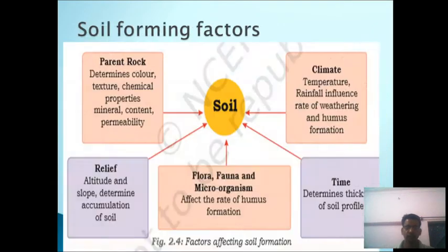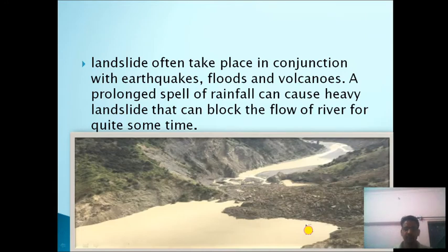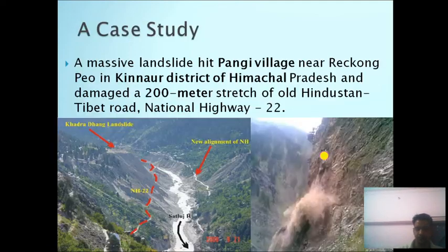Next is landslide. Landslides are simply defined as the mass movement of rocks, debris or earth down a slope. As you can see in this image, debris is affecting settlements in the down areas and causing heavy damage. Landslides often take place in conjunction with earthquakes, floods and volcanoes. A prolonged spell of rainfall can cause heavy landslides that can block the flow of a river, as you can see in this image. And sometimes when these barriers break down, it leads to hazards like a flood-like situation in low-lying areas.